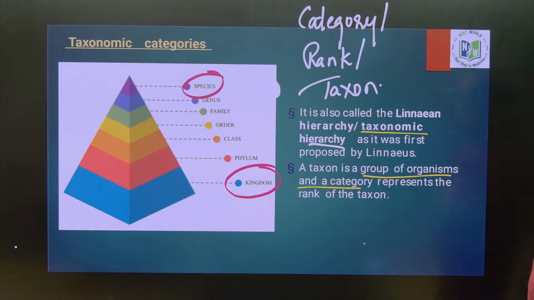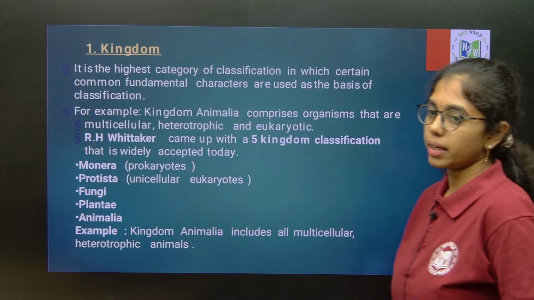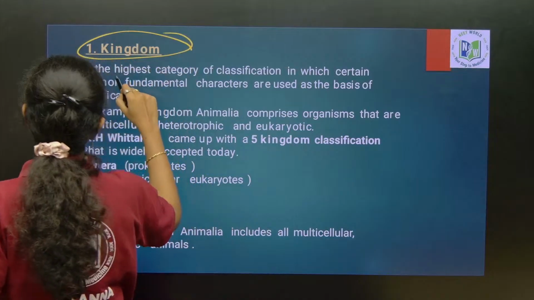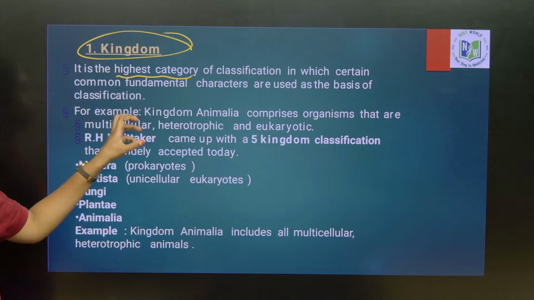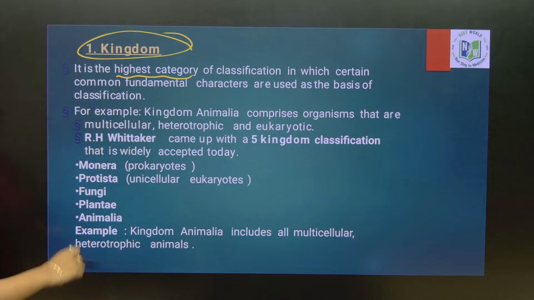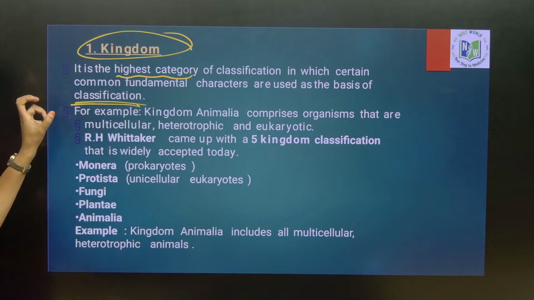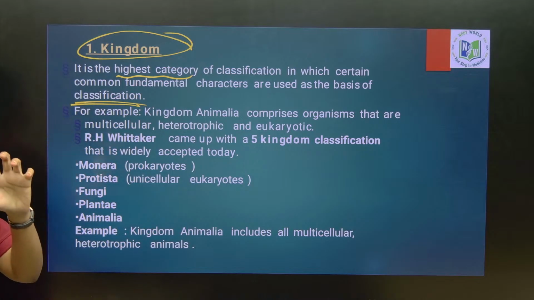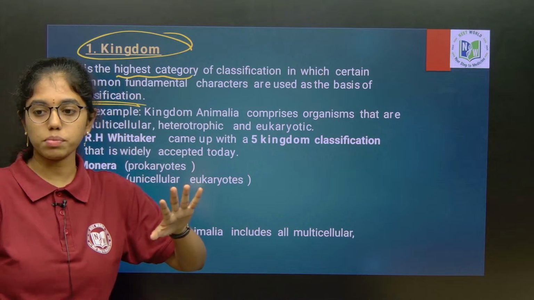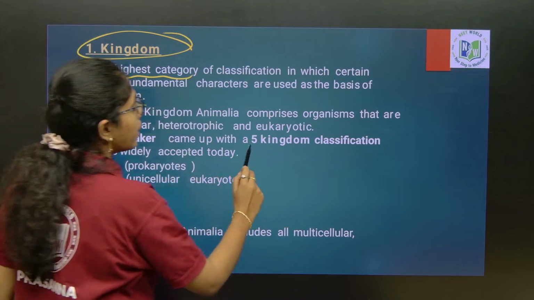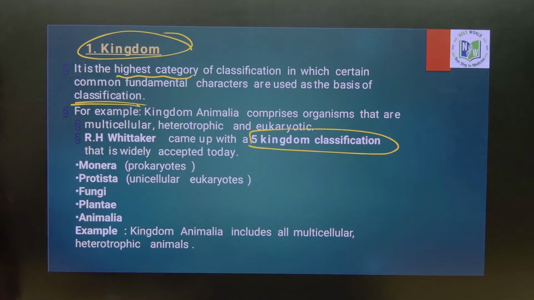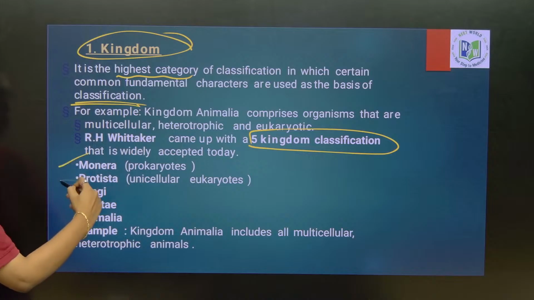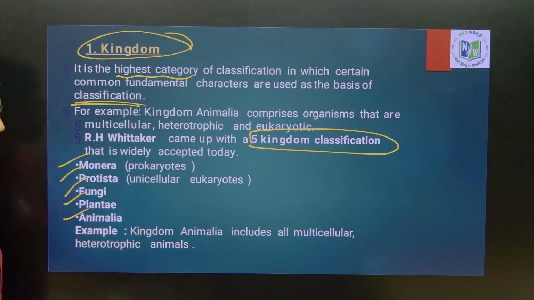Okay. And first is what? Kingdom. We will start with the kingdom, which is the highest category of the classification, in which the common fundamental characters are used as the basis of classification. There will be common characteristics for all the 5 kingdoms which are proposed by Whittaker under the 5 kingdom system of classification. So, what are those 5 kingdoms? Monera, Protista, Fungi, Plantae and Animalia.